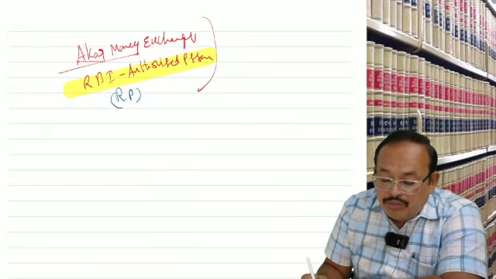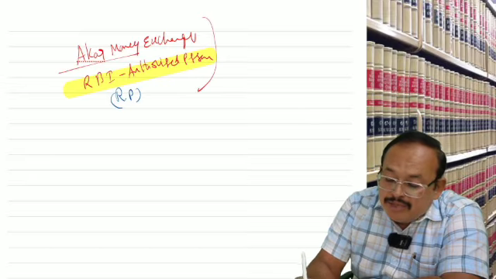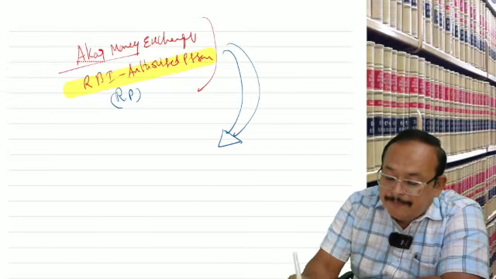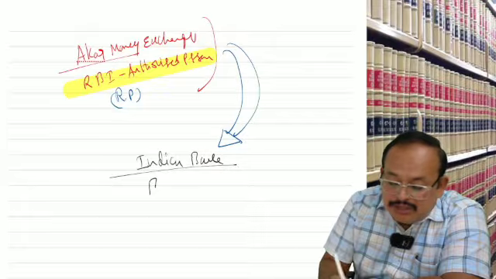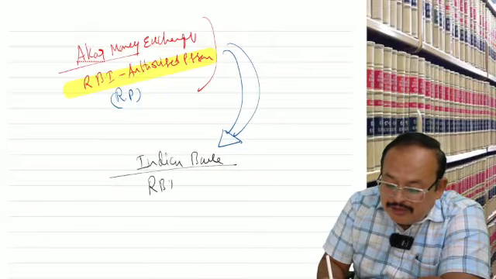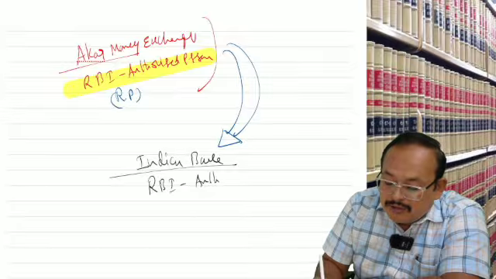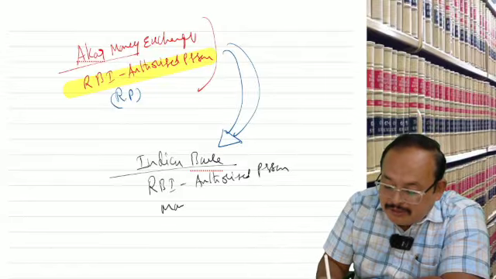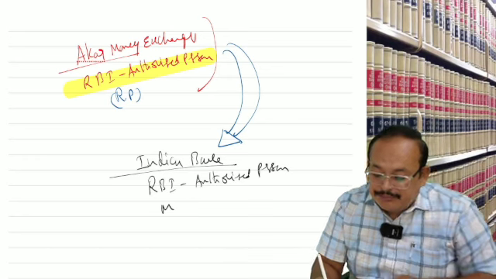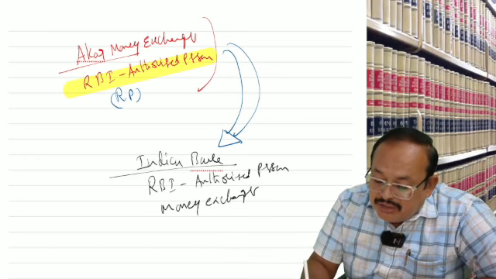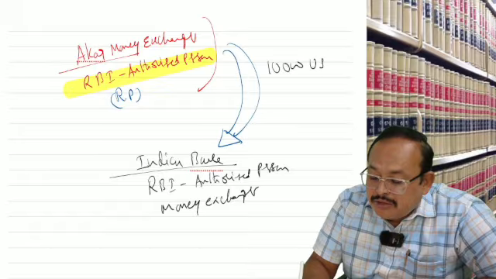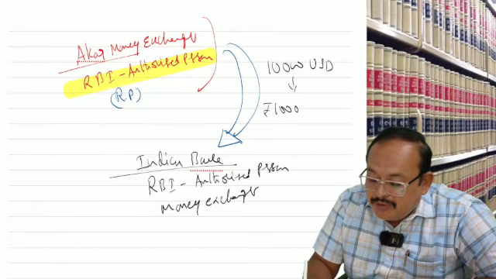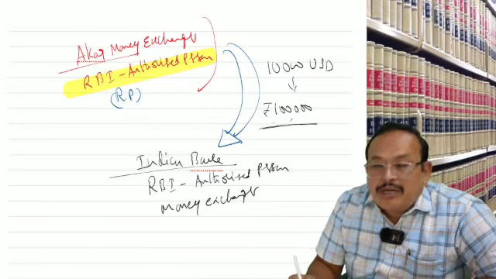Now a transaction between Akbar money exchanger and, let us say, Indian Bank, which is also a Reserve Bank of India authorized person or money exchanger. In that case, 10,000 USD is converted into 1 lakh rupees.